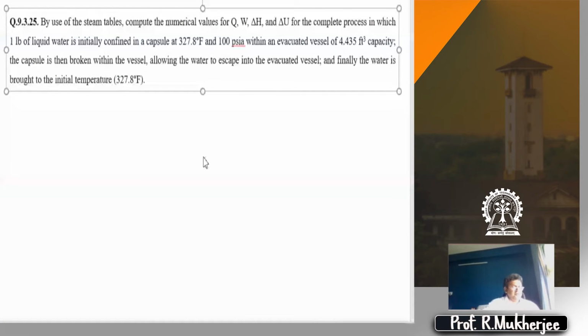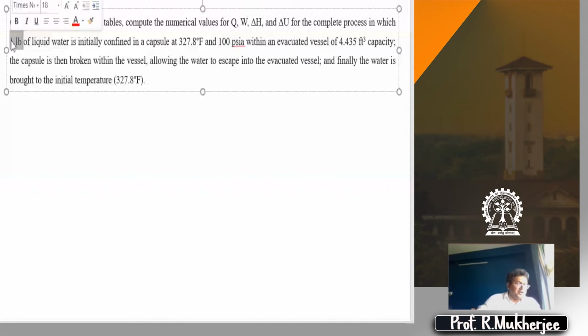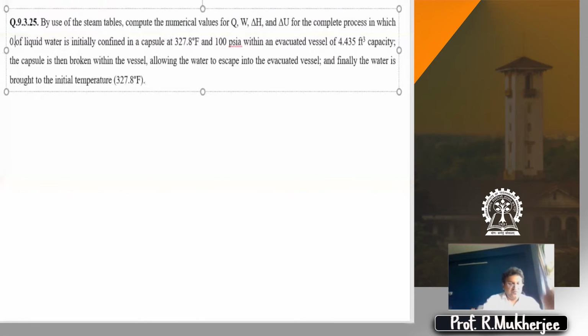So what you do for this problem is take down all the numbers in SI. Probably I should have done it before, but sorry about it. The numbers are, I'm changing it, kindly change it. It says 1 pound of liquid, make it 0.453 kg of liquid.